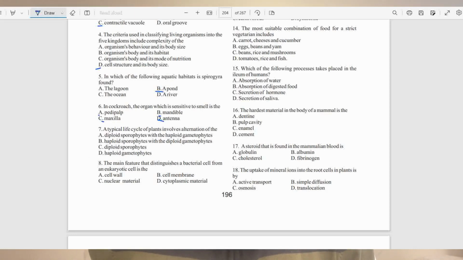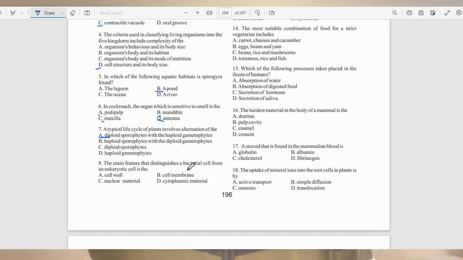So the answer to this question is option A. The sporophyte is diploid, so that is, it has 2N, while the gametophyte is haploid. So the answer to that question is A.